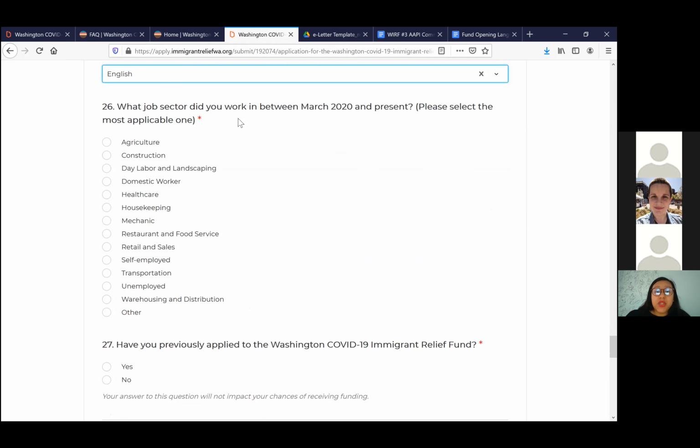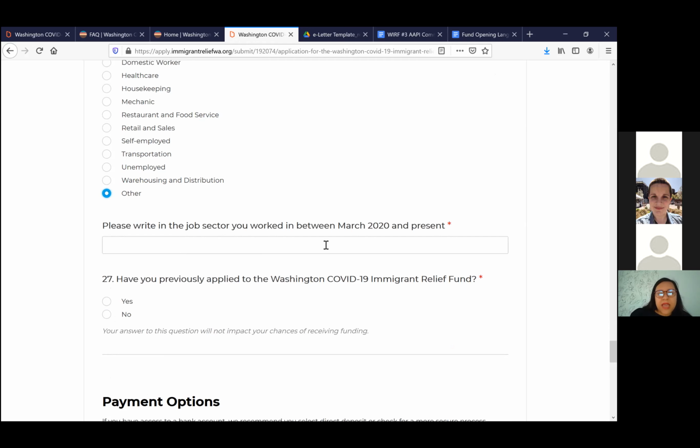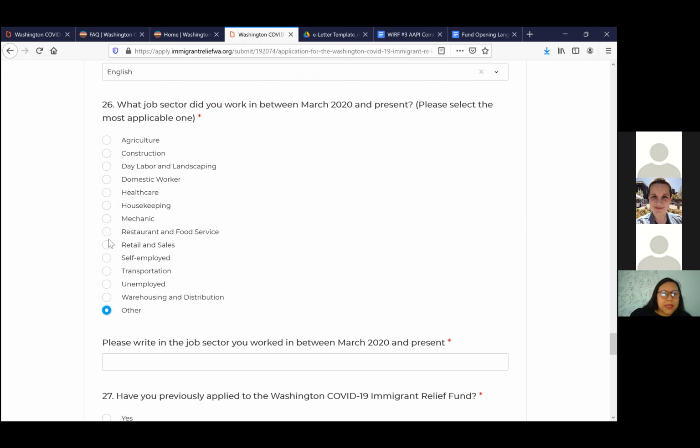What job sector did you work in between March of 2020 to present? We also know that a lot of our community have switched job sectors throughout the year. So if they haven't worked at a job sector consistently, select the one that they have worked at the longest. And you have the option of other and entering what that job sector is.